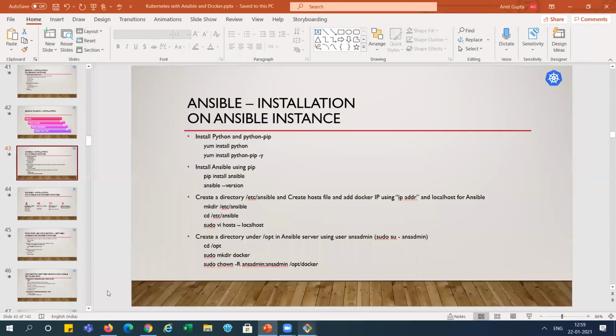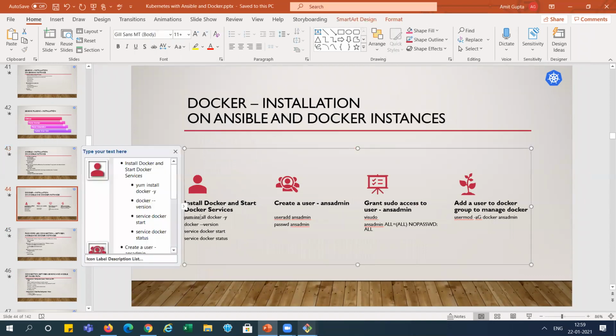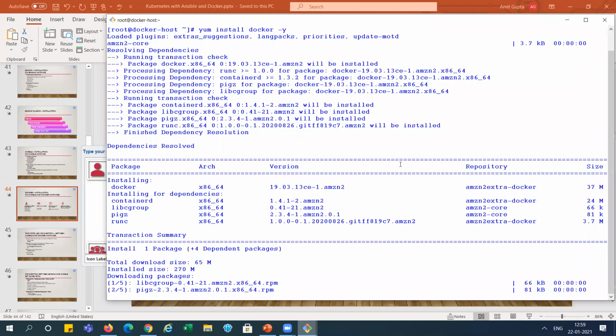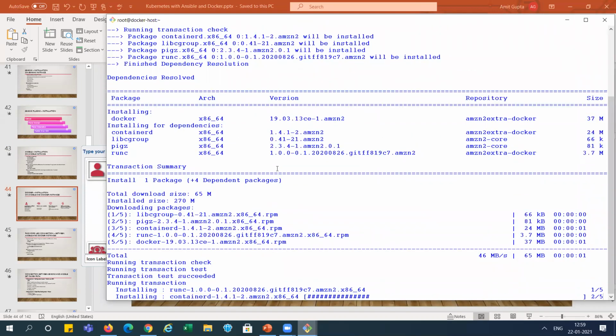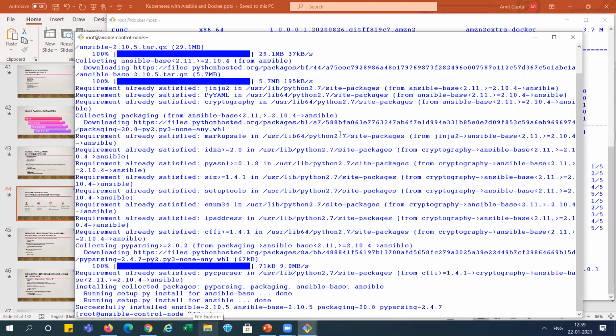So meanwhile, we can install Docker. You can see here, we can install Docker on the Ansible and Docker instances. The Docker instance is already ready, so we can install Docker over here. Let me copy. You can see we have this instance already there, right? I'm installing. Docker installation is going on on the Docker instance. What happened about this server? It is done, right? You can see Ansible is done. Ansible one. I'm clearing the screen.